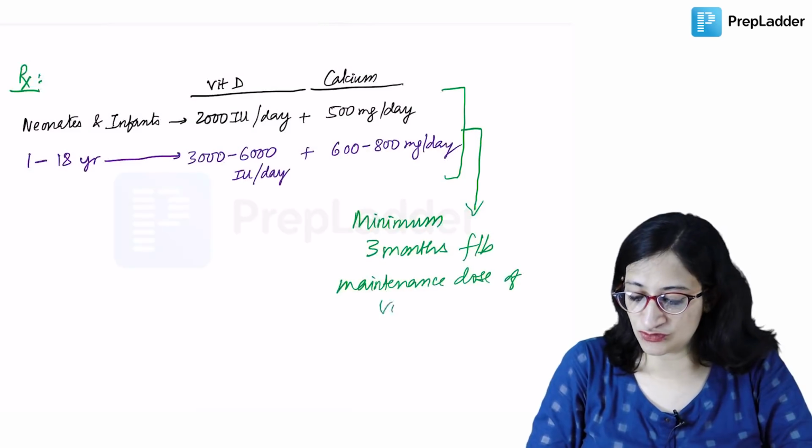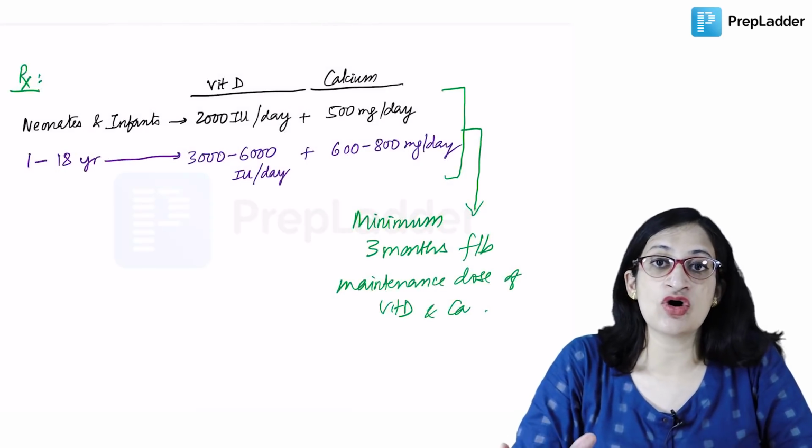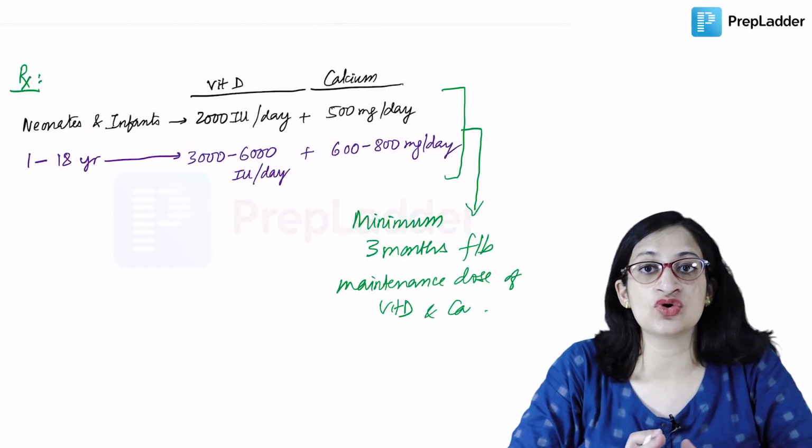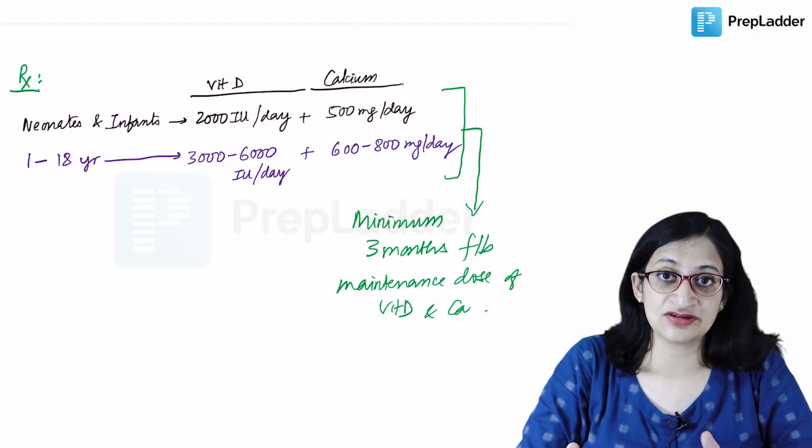And you have to improve their diet, make it more vitamin D and calcium rich. Alternatively, you may also give a schedule where you don't want to give daily treatment. Weekly treatment can be given, but only in children more than 3 months age.